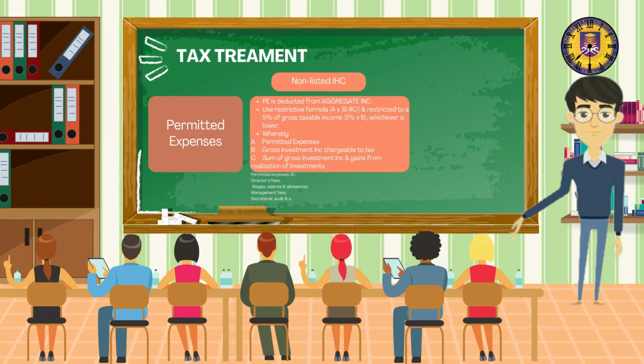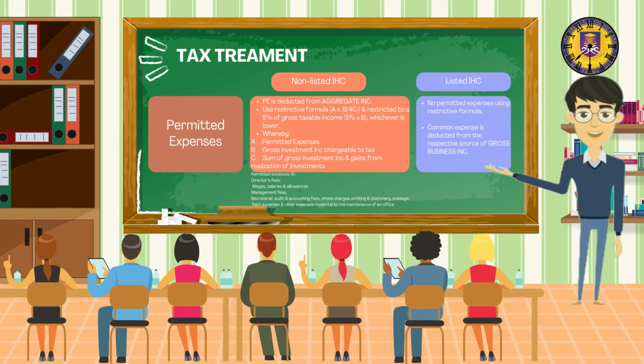Permitted expenses are directors' fees, wages, salaries and allowances, management fees, secretarial, audit and accounting fees, phone charges, printing and stationery, postage, rent expenses and other expenses incidental to the maintenance of an office. For listed IHC, no permitted expenses using restrictive formula. Common expense is deducted from the respective source of gross business income.